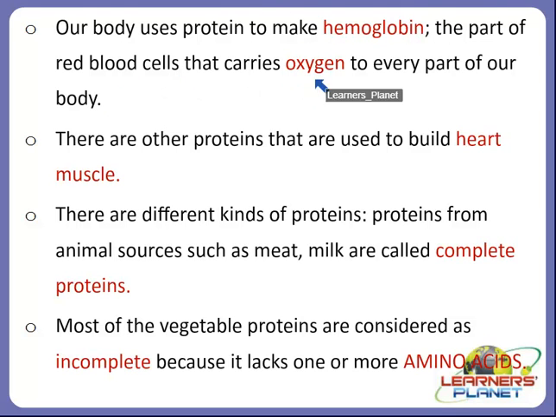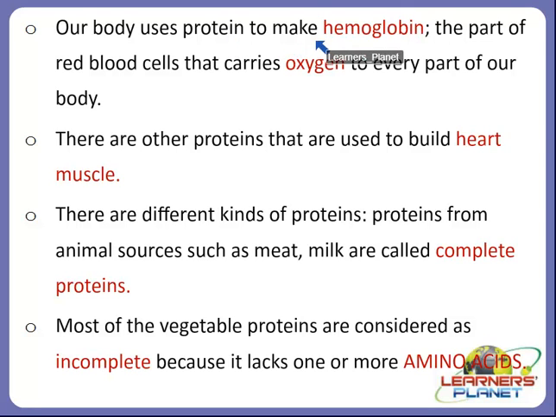As we know, we breathe in oxygen gas, and there is a protein in our blood, specifically in red blood cells, termed hemoglobin. Our body uses this protein present in the red blood cells to carry oxygen to every part of our body. That means protein is helpful for us in this way.